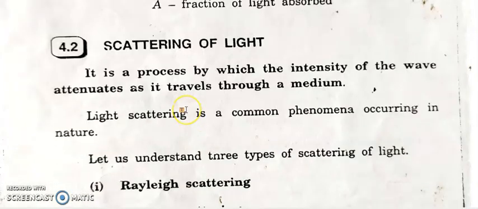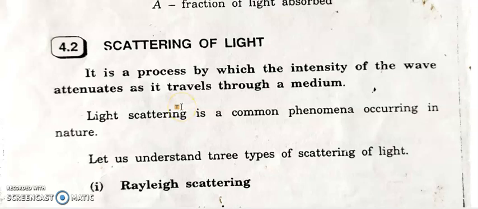First, what is scattering? Scattering means when the light falls on any object, the light gets scattered, and the intensity of the scattered light is different compared to the incident light. That process is called scattering of light.